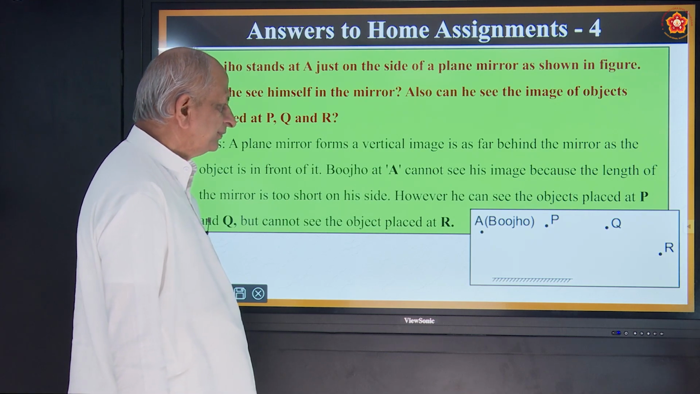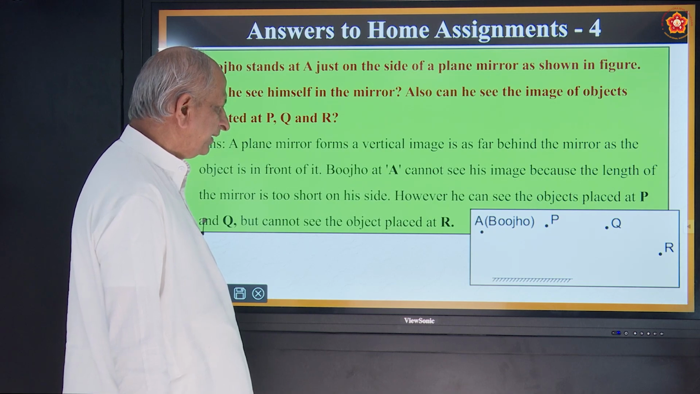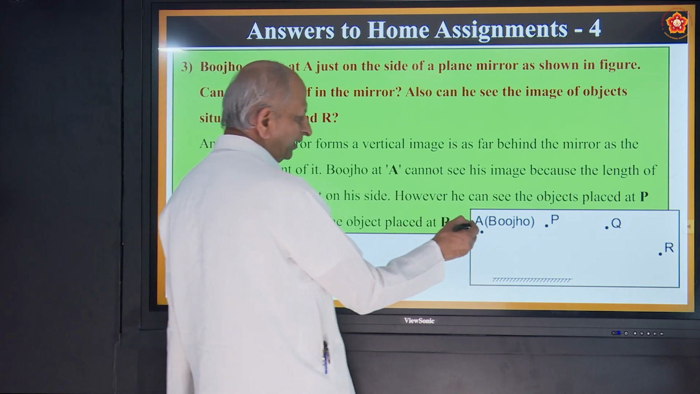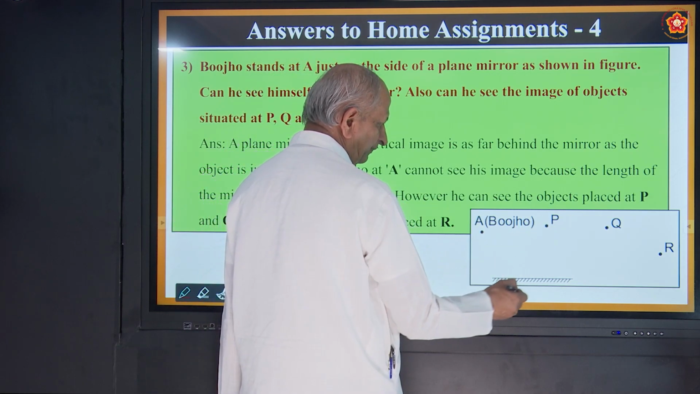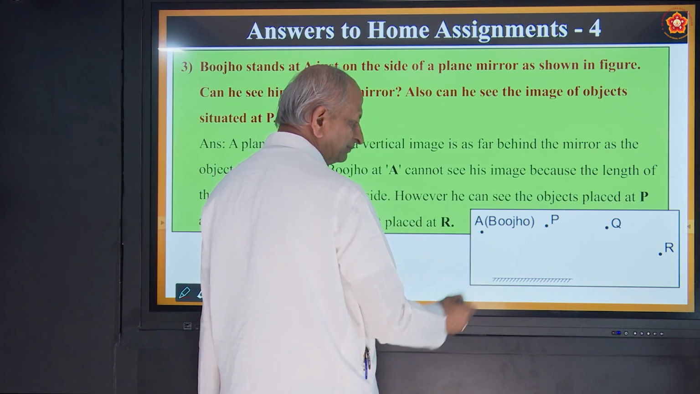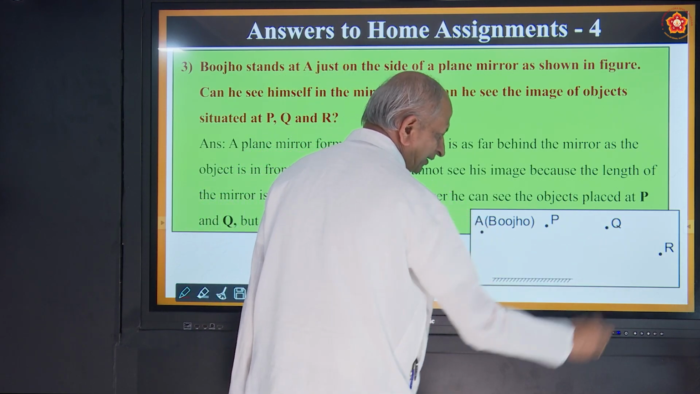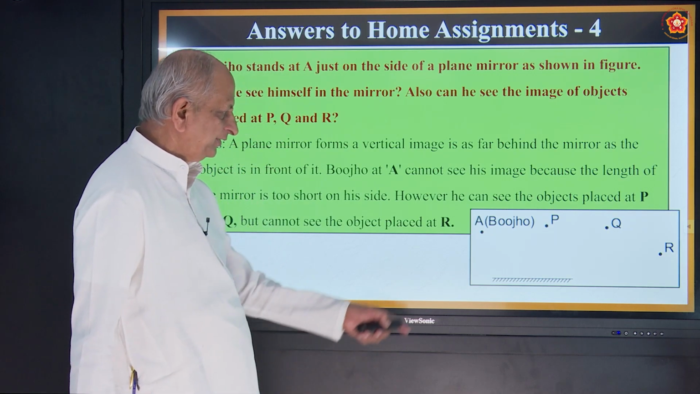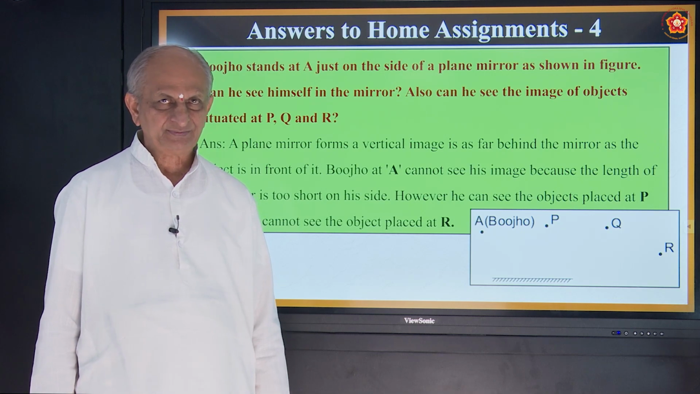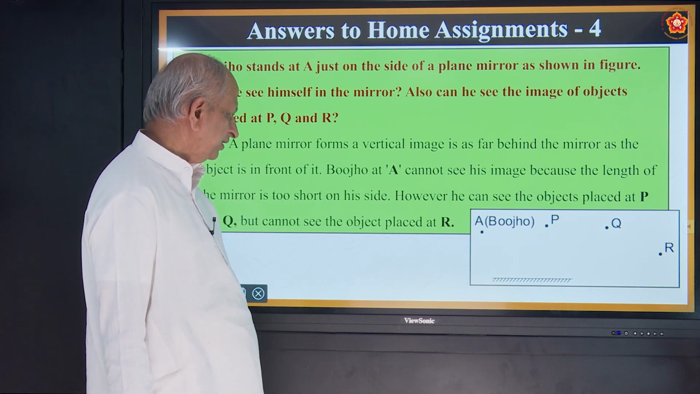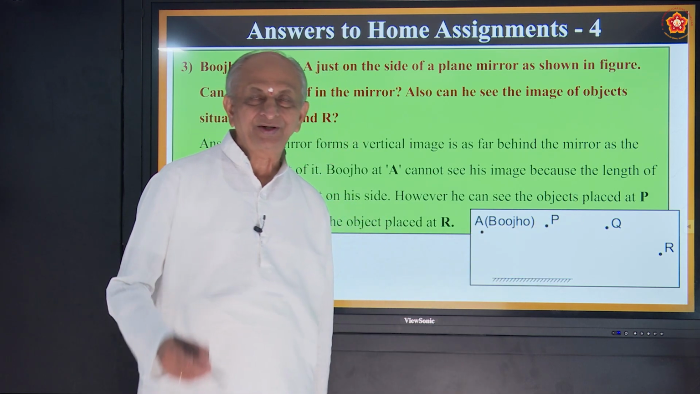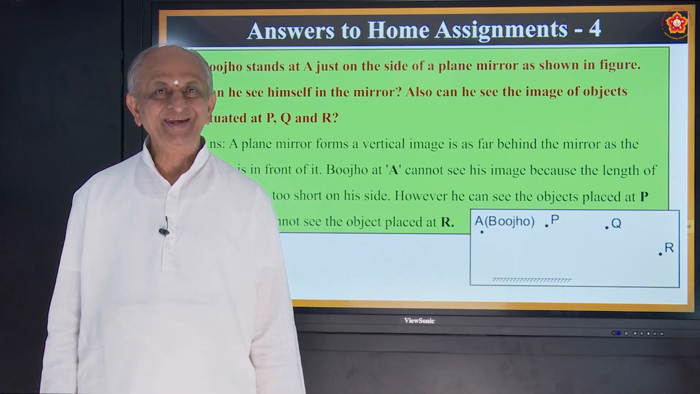However, he can see the objects placed at P and Q. So from here he can see the image of P, he can see the image of Q because he is inclined, but not R, because R is away from the sight of the mirror, quite away from it. Therefore, he cannot get the image of R, but he can see the image of P and Q. You can try it. Seeing is believing.